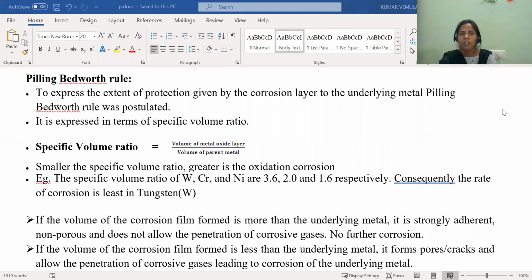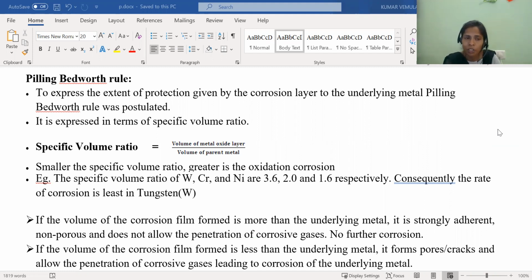Very good morning, students. In the previous session, we have seen one of the theories of corrosion. That was the dry theory of corrosion. So what is meant by the dry theory of corrosion? Dry theory of corrosion is nothing but the corrosion taking place in the absence of moisture. Then if the corrosion is taking place in the absence of moisture, what is reacting with the metal? Means metal is reacting with what in the environment? Yes. So metal is reacting with the chemicals in the environment in the dry theory of corrosion. So dry theory of corrosion is also called the chemical corrosion.